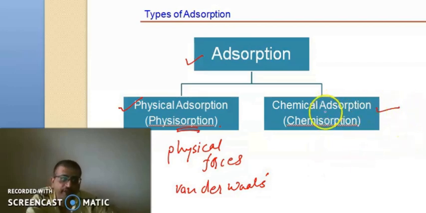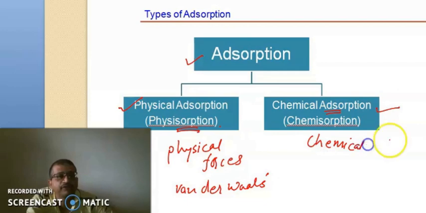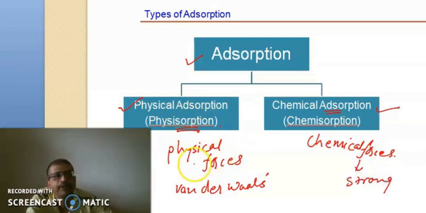While in chemical adsorption, what happens? There are chemical forces acting between the adsorbent and adsorbate molecules, and because of that, they are strong. In physical adsorption, weak van der Waals forces are acting, so these are weak forces, while in chemical adsorption, stronger forces are there.